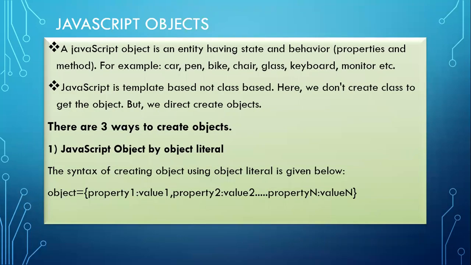So what is the first method? Creating an object by object literal. The syntax you can see here: an object name equal to, within curly braces, the property and the value for it. Like a key-value pair, a pair of items is what we are creating here: a property name, the value you are assigning for that property, comma, next property, like this. N number of properties you can create for the object. Okay, so this is the first method, how to create an object by object literal. We'll see one example for the first way.